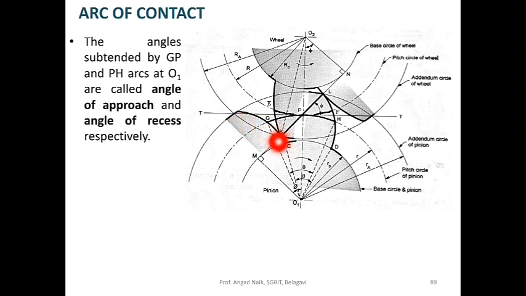This is the profile of the teeth of the pinion. Then I can wind up or take the arc from point K or trace it back to the pitch circle at point G.